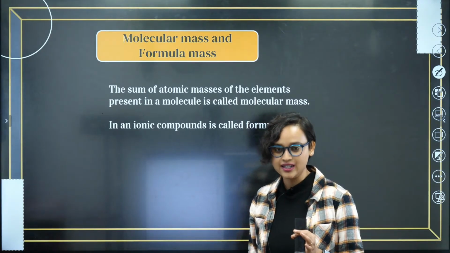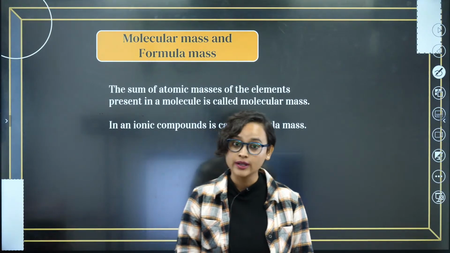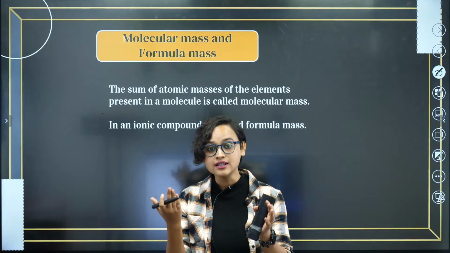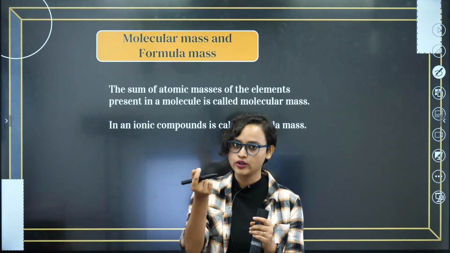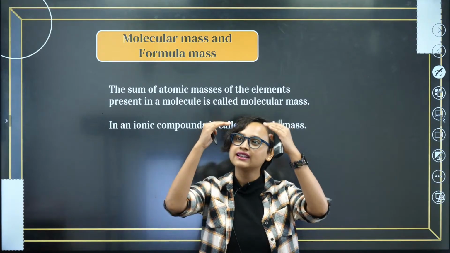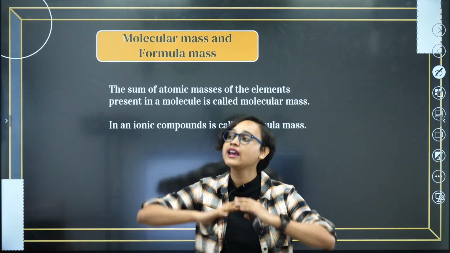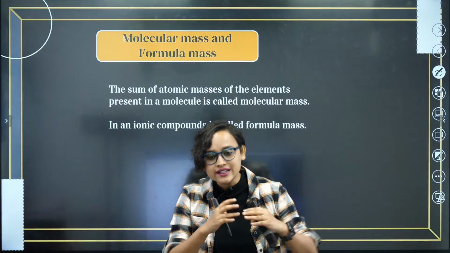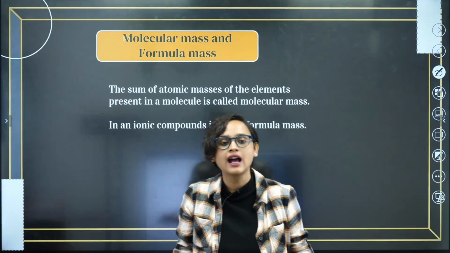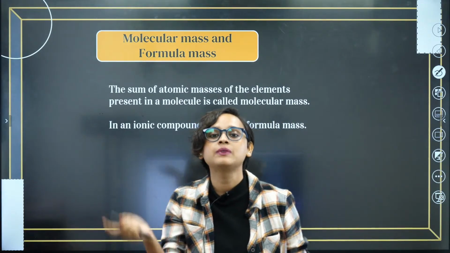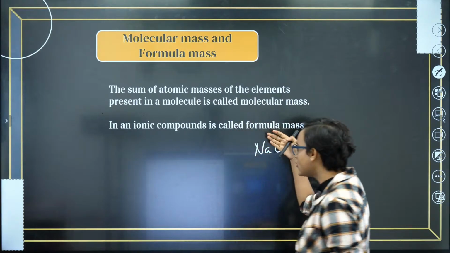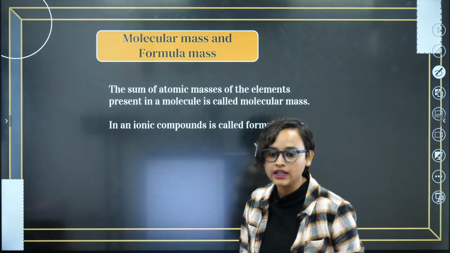Now, what is formula mass? When you take an ionic compound, like sodium chloride, there is Na+ Cl-, Na+ Cl-. Now, when you see a crystal of sodium chloride, do you think there is only one Na and one Cl? No. There is actually NaCl, NaCl, NaCl, n number of times NaCl. So, instead of writing NaCl repeatedly, we just write the elements that are present in it, as NaCl.